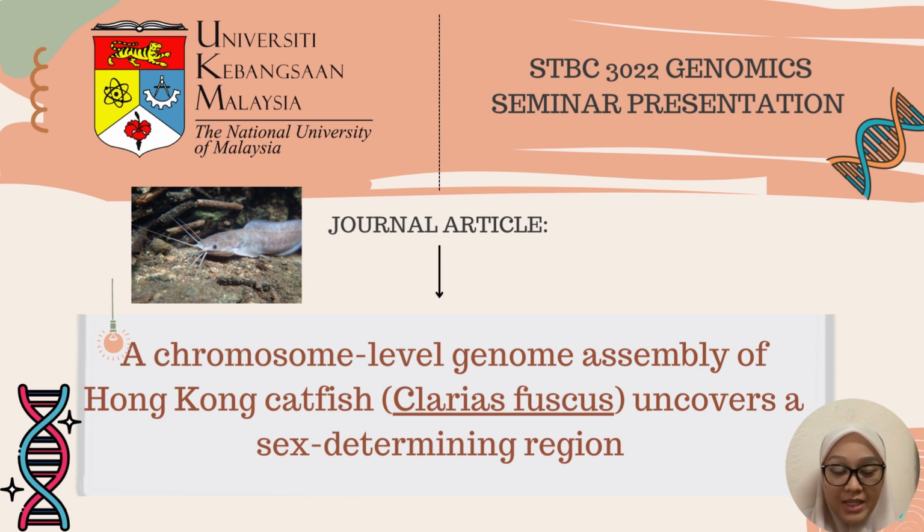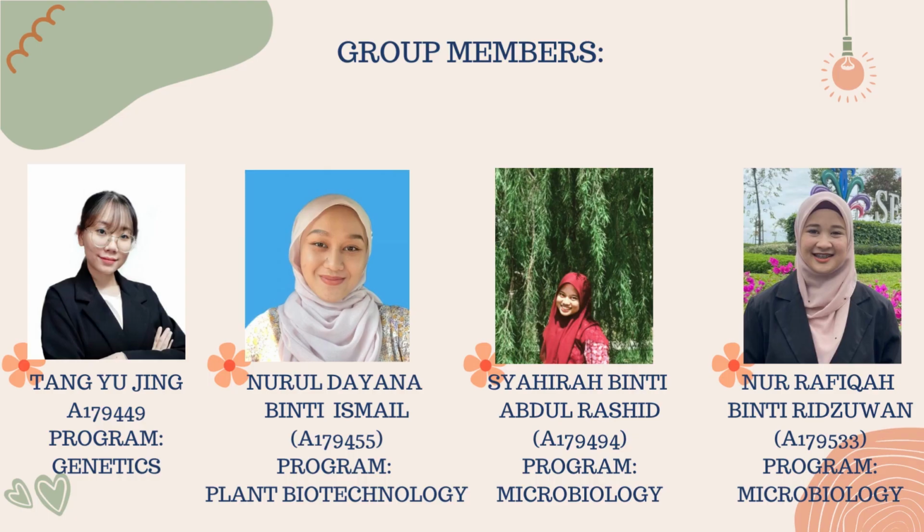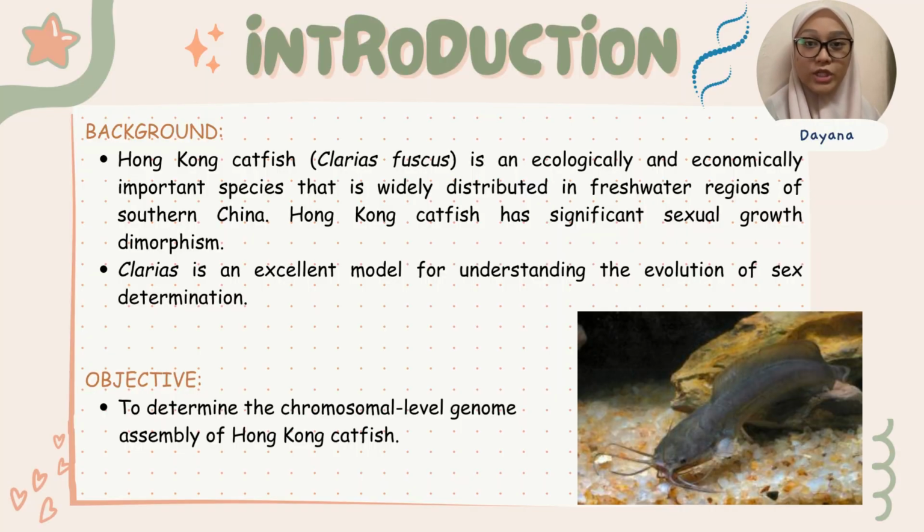As you can see on the screen, the article that we chose is a chromosome-level genome assembly of Hong Kong catfish, Clarias fuscus, uncovering a sex-determining region. Group 6 members: Eugene, Diana, Shahirah and Rafika. Let's move to the introduction part.